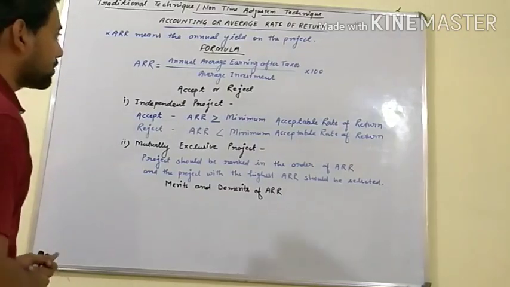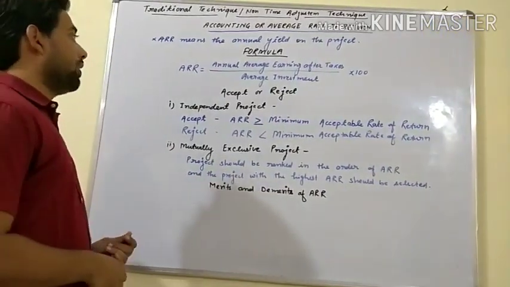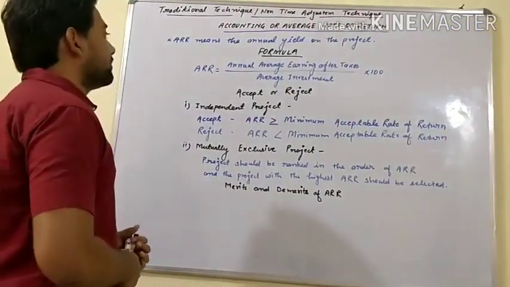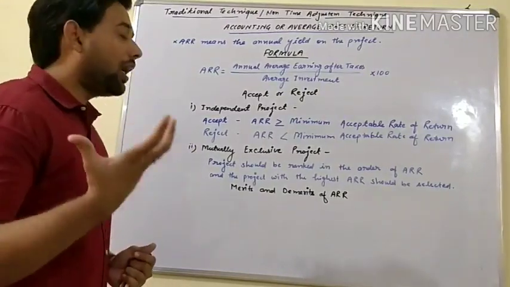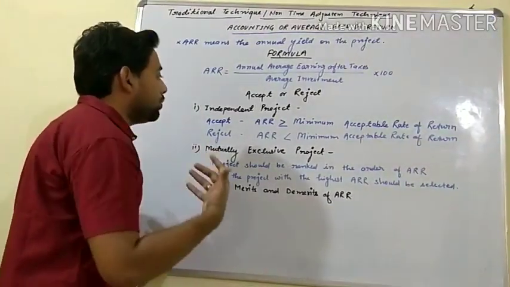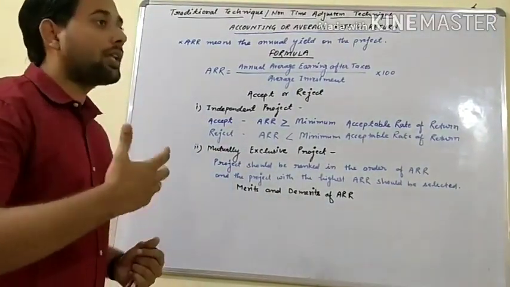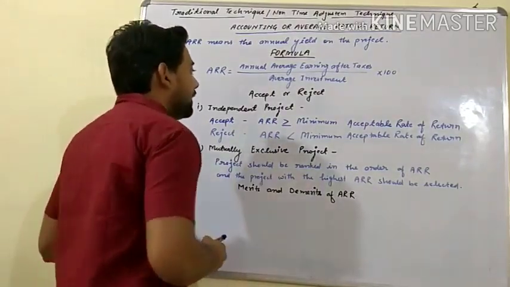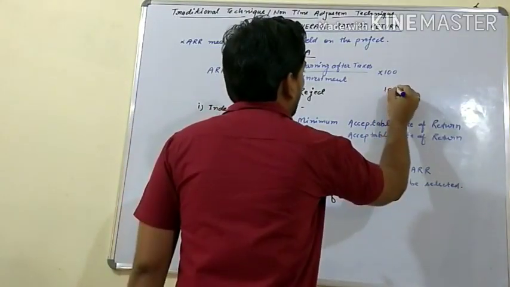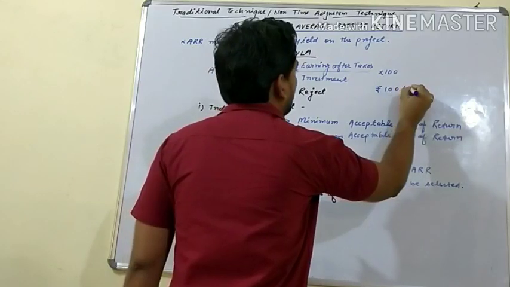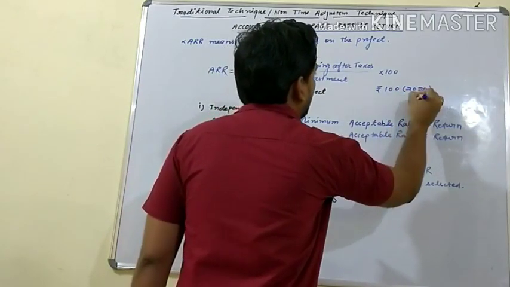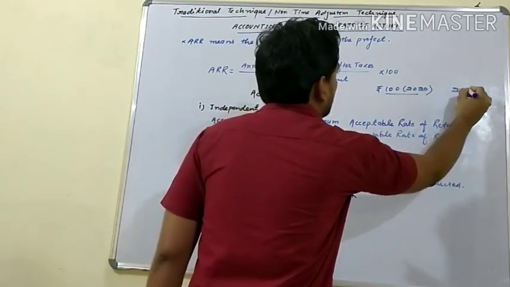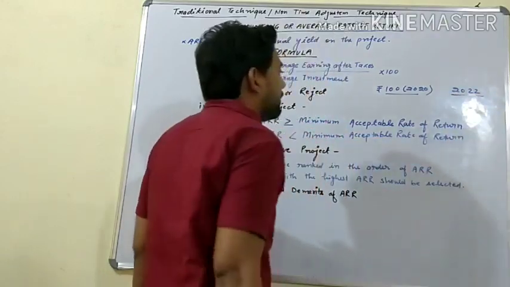Coming to the demerits, the biggest demerit is that it doesn't consider the time value of money. It means it ignores the time value of money. What is the time value of money? We know that the purchasing power of rupees 100 in 2020 can't be the same in 2022.